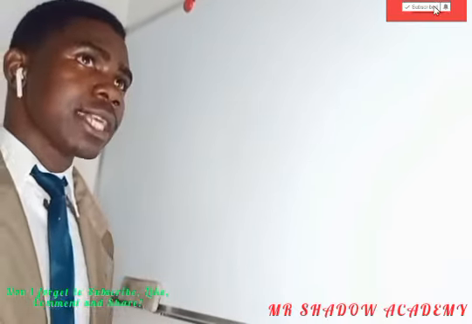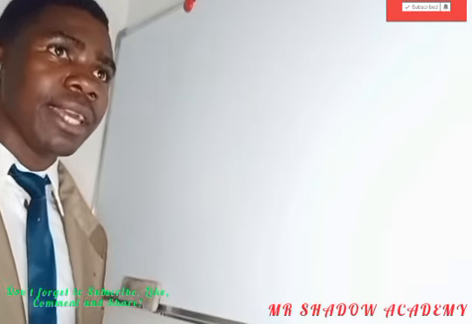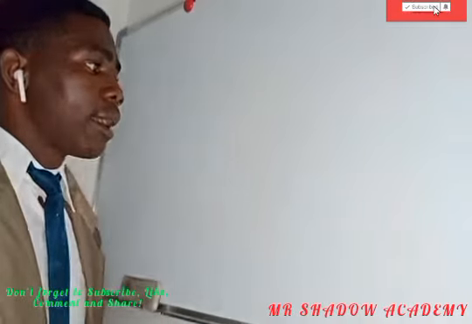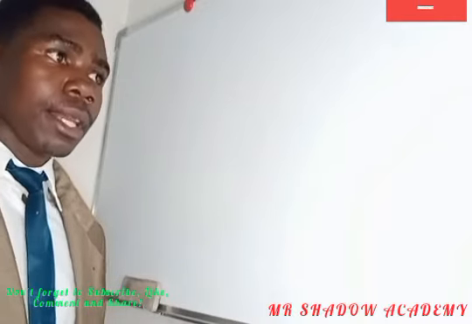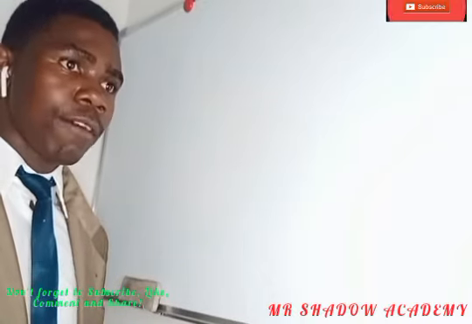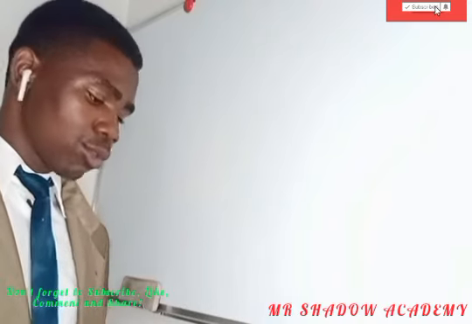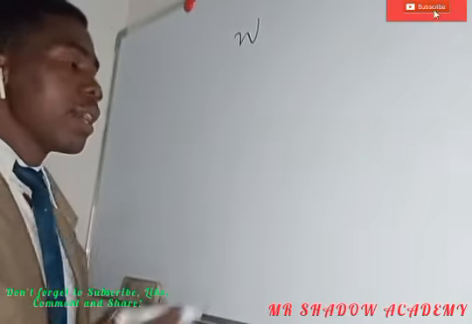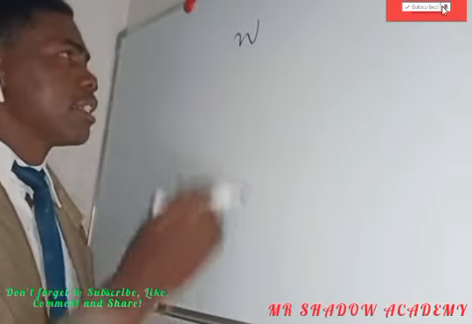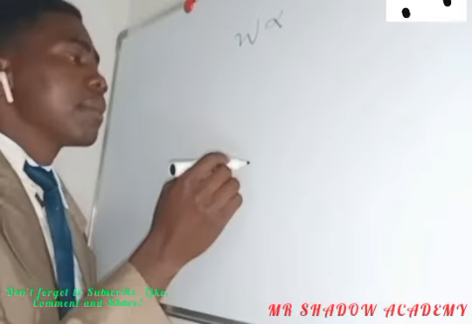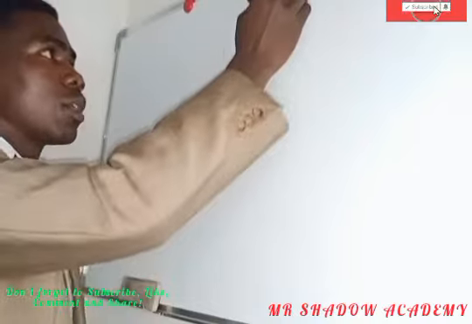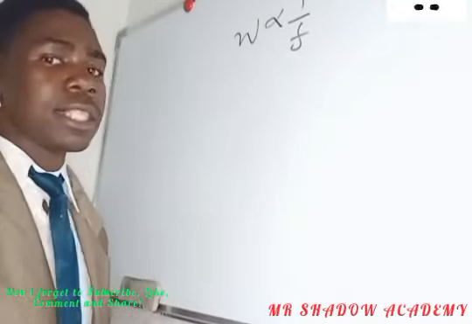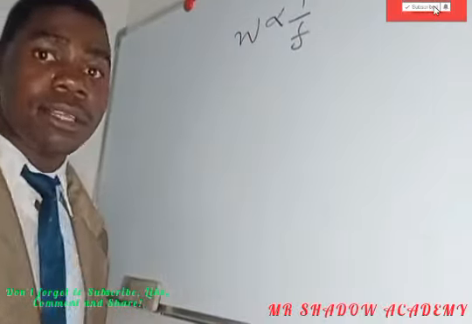ngechekuti isusu first thing we have to find the constant. The constant can be either k or h, or can be also either b or n, any value from the alphabet, right? So since you are given the wavelength w, so w is inversely proportional to the frequency f, so we have to say 1 over f. So this denotes the relationship between w and f since it's inverse, so this fraction represents inverse.